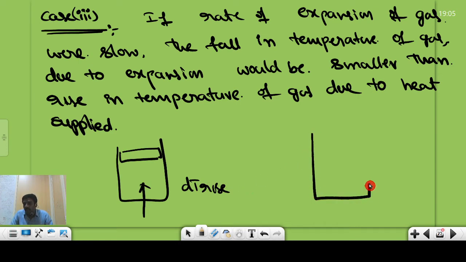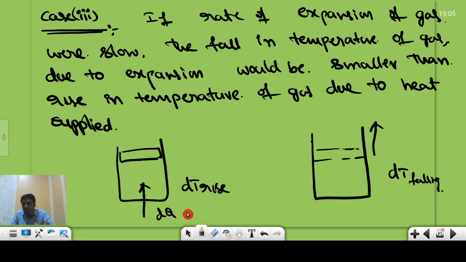but the gas is also doing some work due to the expansion, so the temperature is also falling, but the falling temperature is slower. That means the gas is slowly expanding, that is, it is doing less work, but we are supplying a larger amount of heat energy to the system. Then the temperature decrease due to the work done by the gas is lesser than the rising temperature of the gas.